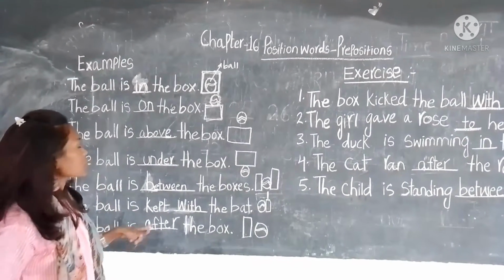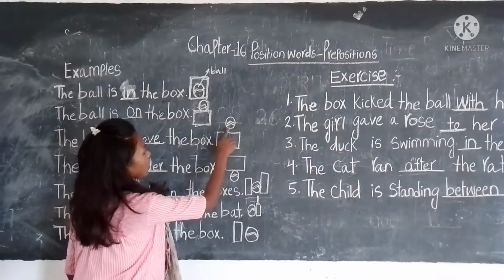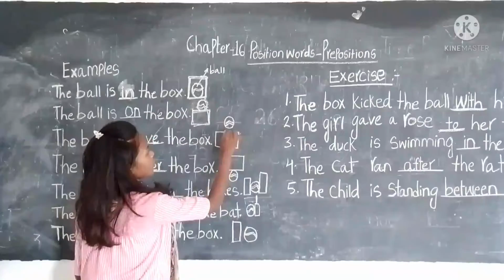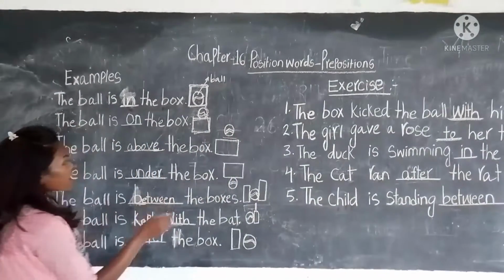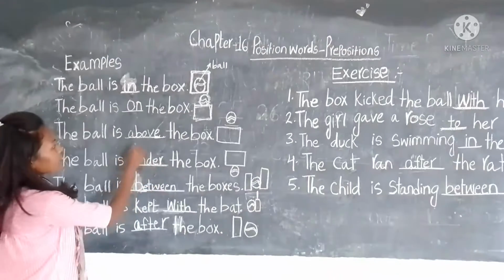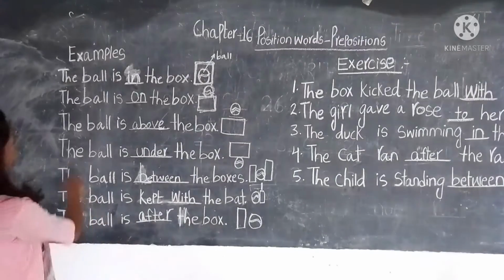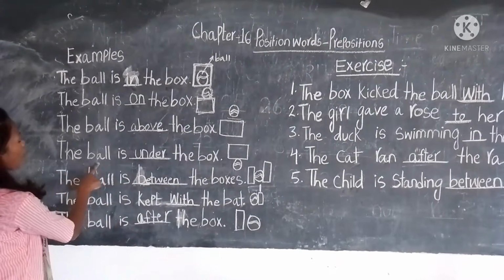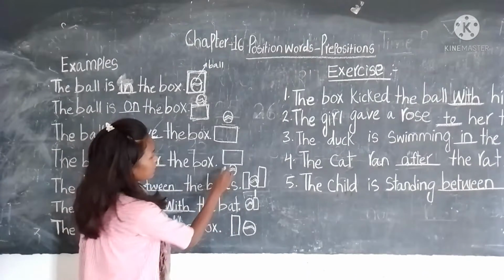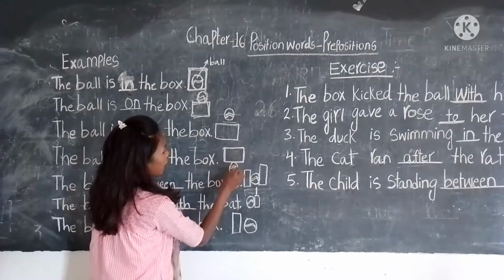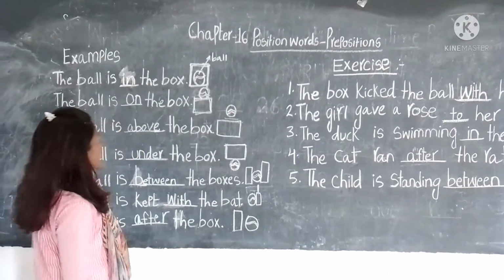Now the third sentence: the ball is above the box. That means the ball is above, there is a gap here. So the third preposition we got is above, A-B-O-V-E. Now the fourth sentence: the ball is under the box. The box will be up, and the ball is placed below, under it.